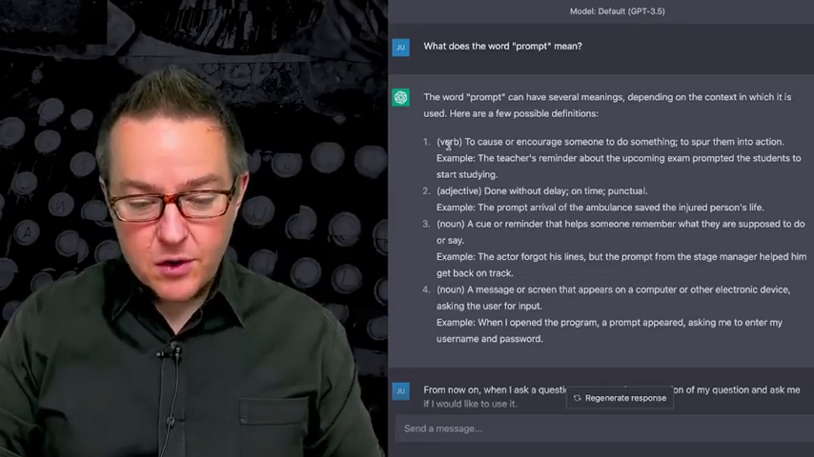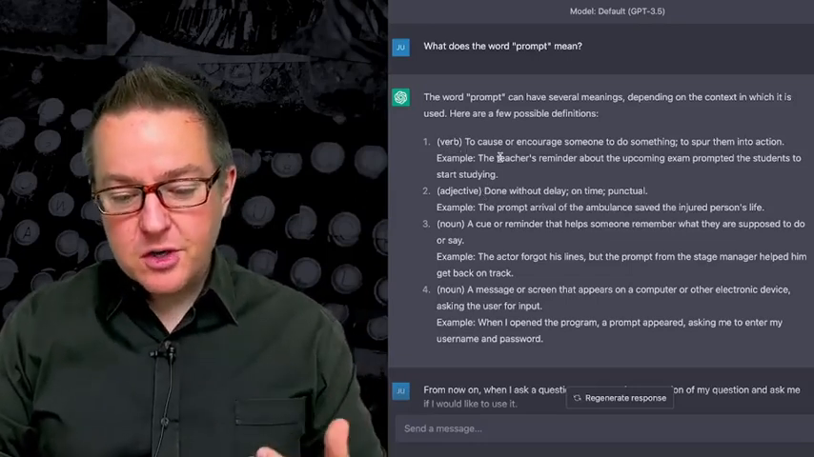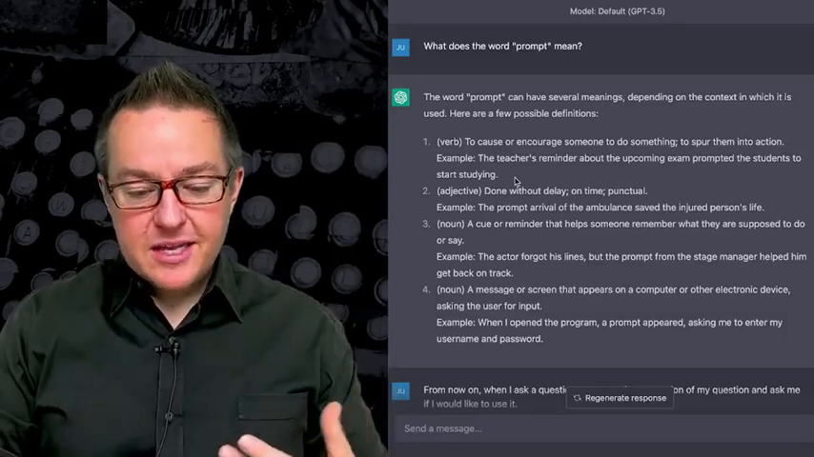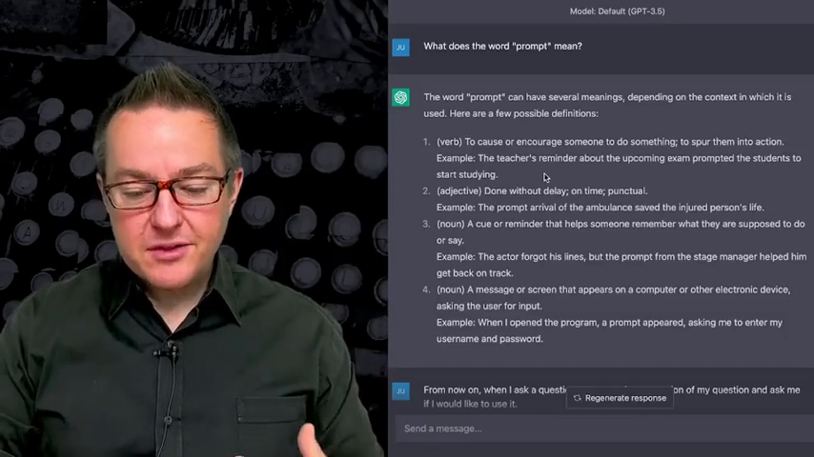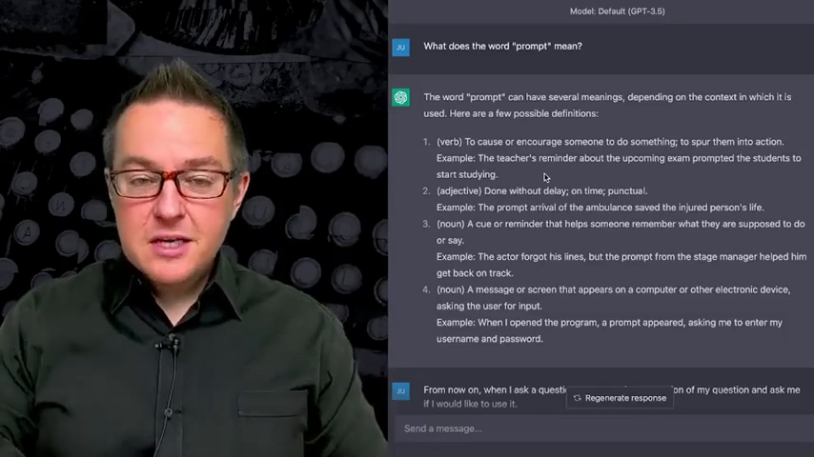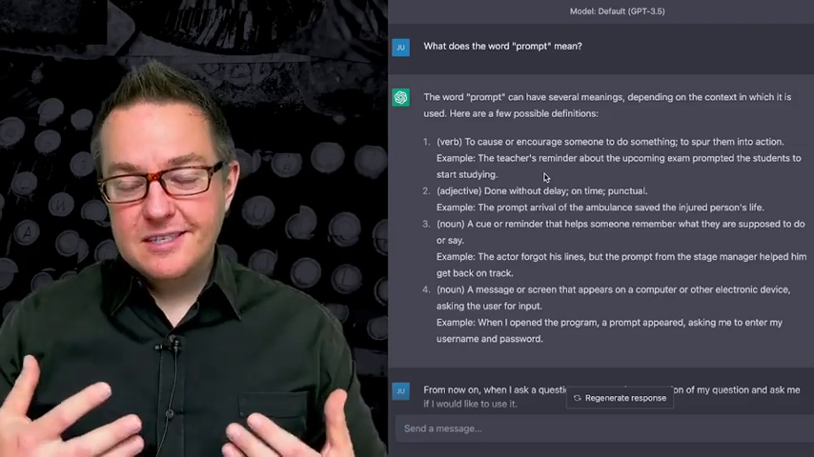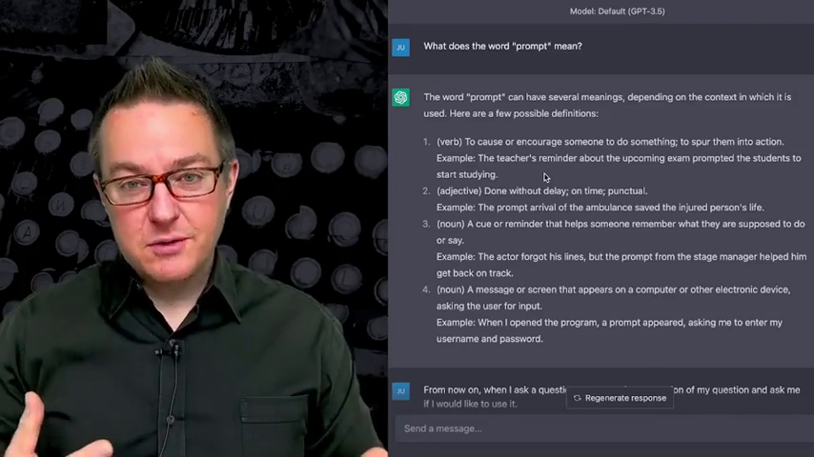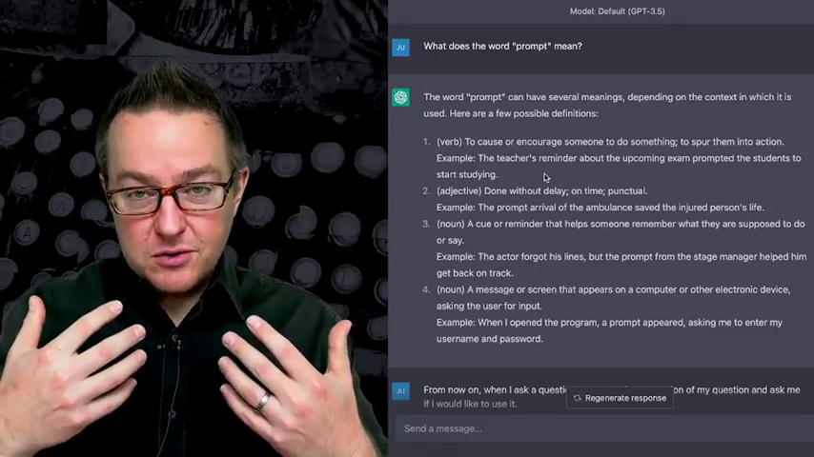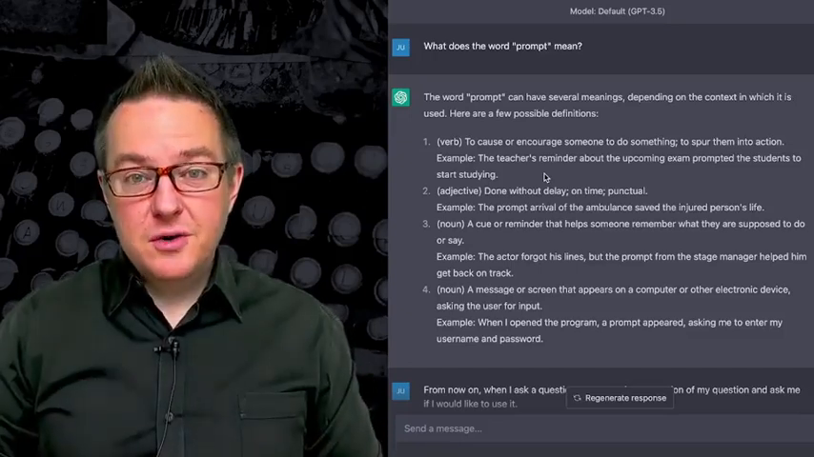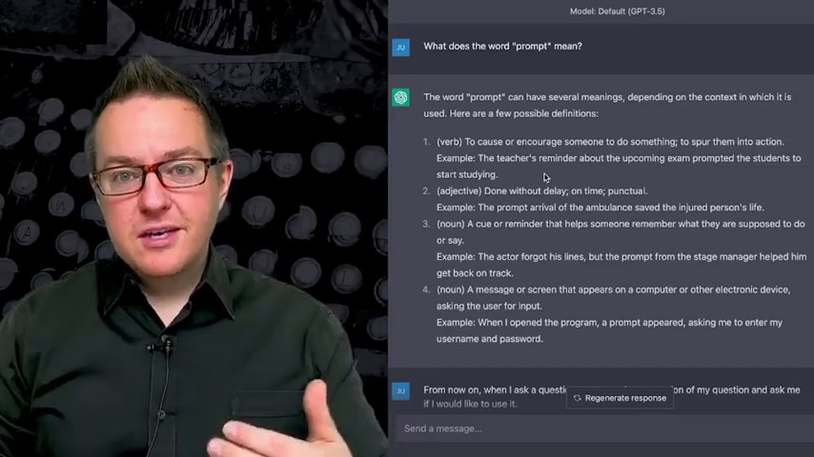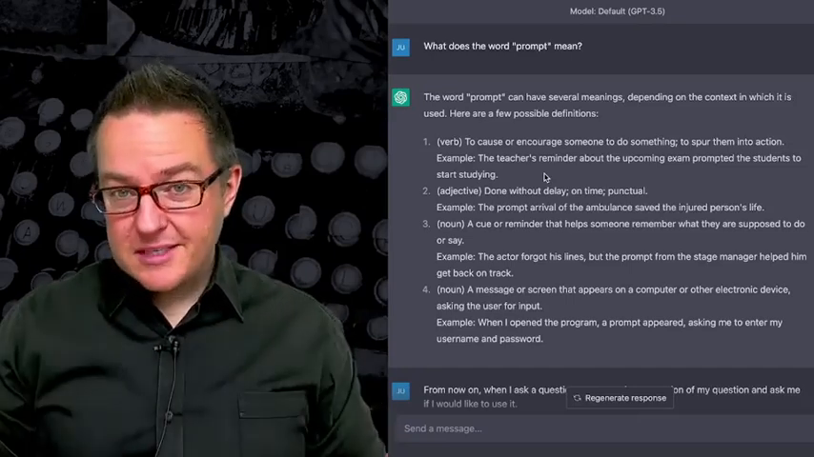One, it says it's a verb. To cause or encourage someone to do something, to spur them to action. And it says, example, the teacher's reminder about the upcoming exam prompted the students to start studying. So part of what a prompt is, it is a call to action to the large language model. It is something that is getting the large language model to start generating output for us. Basically to start generating words that will form the basis of our output.